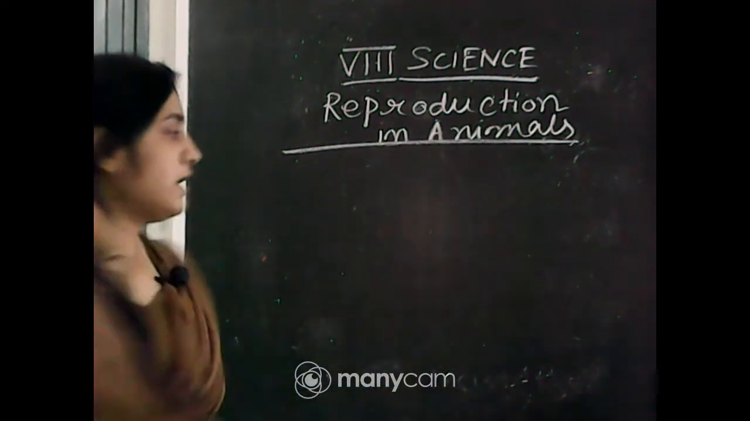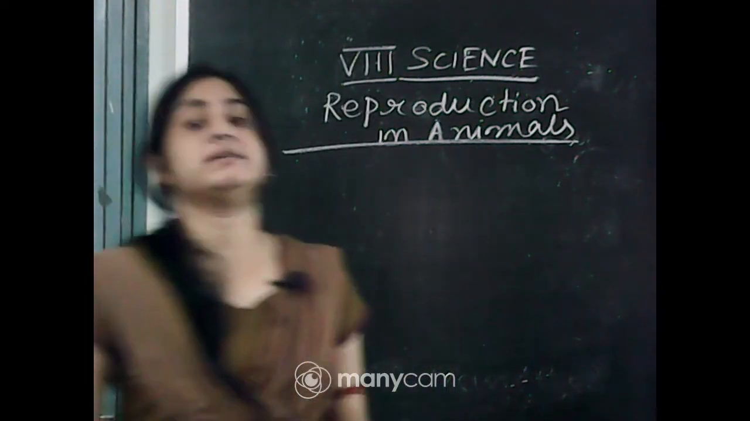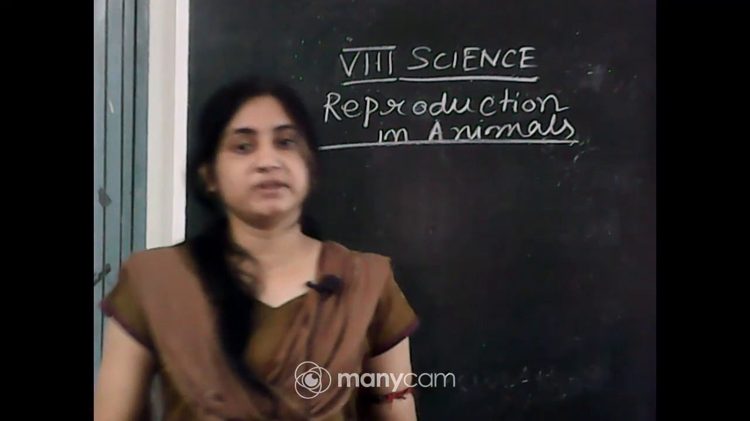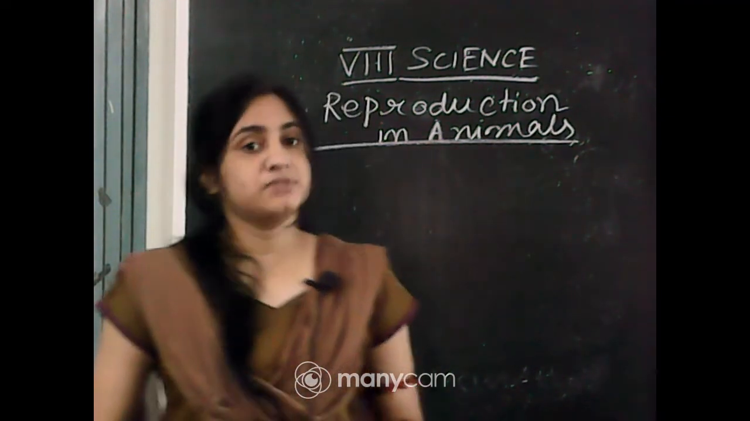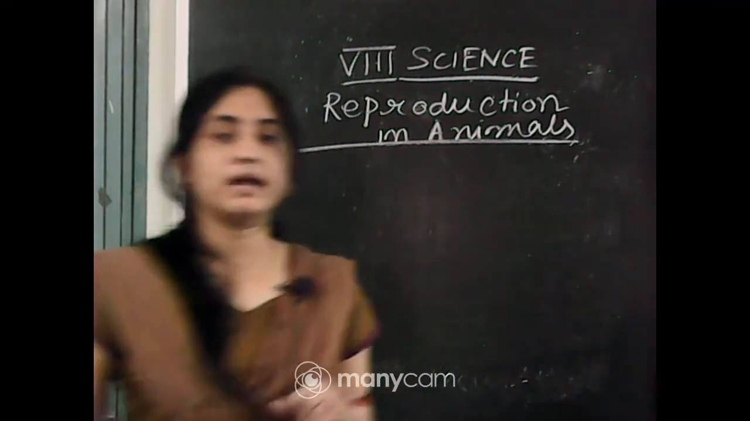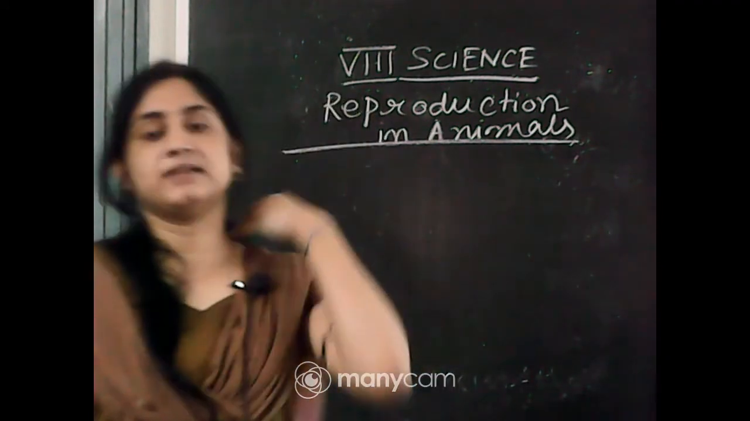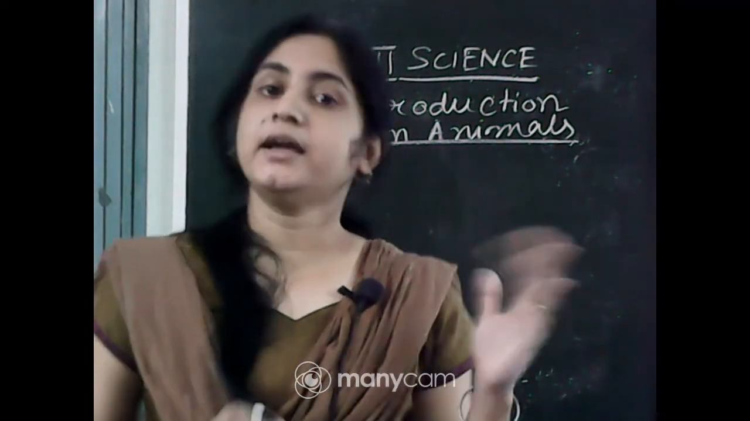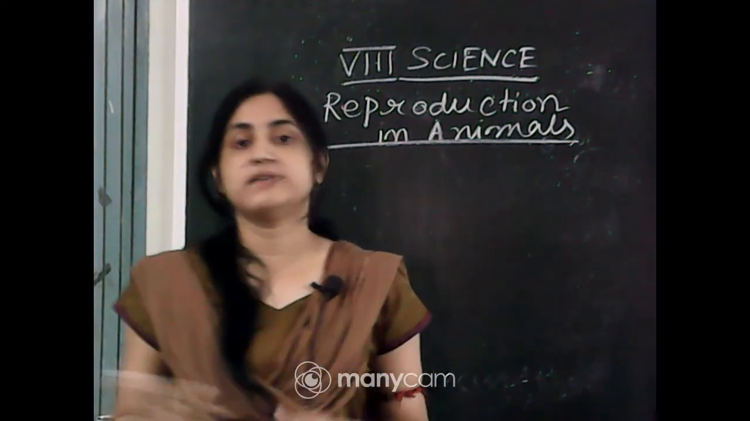So previous day we learned about what is sperm, what is ovum, what is reproduction, the importance of reproduction and fertilization. Today we will learn about the two types of fertilization. One is internal fertilization, another one is external fertilization. Internal fertilization occurs inside the body and external fertilization occurs outside the female's body.